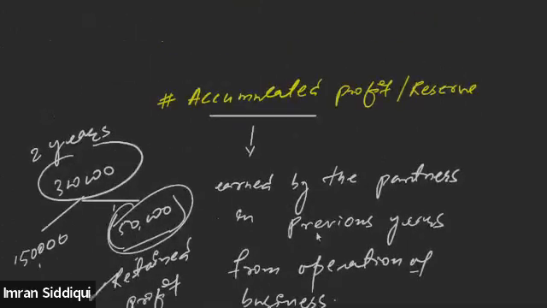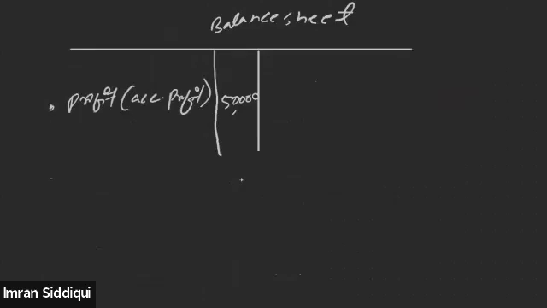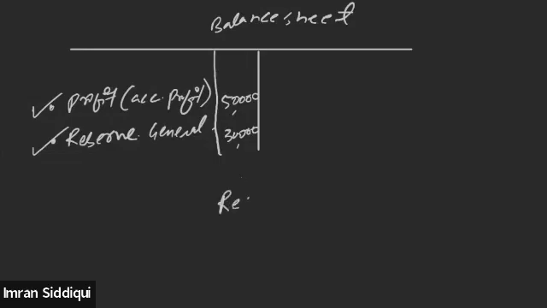And similarly, there are certain reserves which the firm maintains. Reserves may also be there in the balance sheet. Reserve is also a part of profit. So let's suppose there is a reserve of 20,000 or 30,000 in the balance sheet. The proportion of profit which is kept as a reserve is called the general reserve. Okay. So the thing is that whenever reconstitution is taking place,